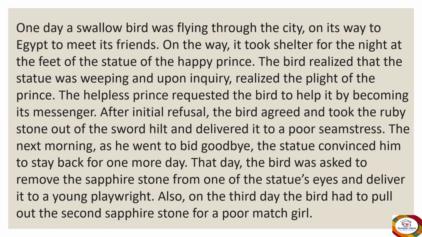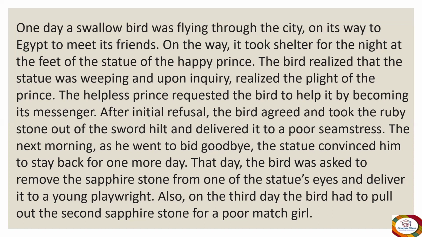A playwright is a writer who writes the story of a play, you could say, for theatrical dramas. So this young playwright was poor and had turned cold. He did not have any energy to complete the play and the drama. So the Happy Prince wanted to help him as well. So it asked and requested the swallow bird to remove one of the sapphire stones from the statue's eyes and deliver it to the young playwright. After that, on the third day, the bird again pulled out the second sapphire stone and took it to the poor match girl.